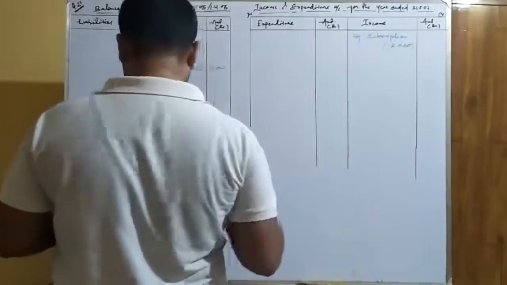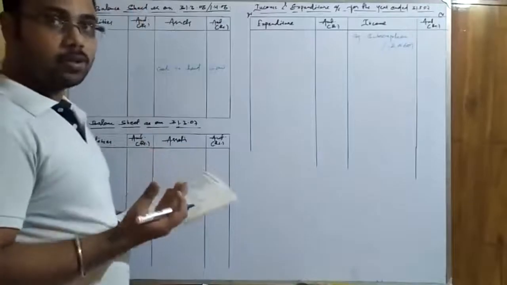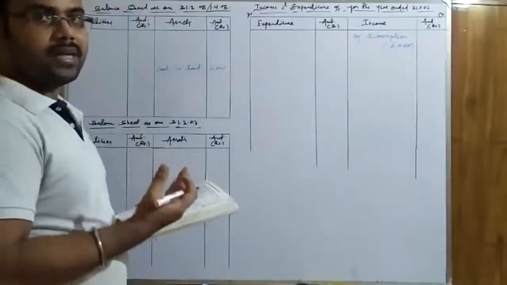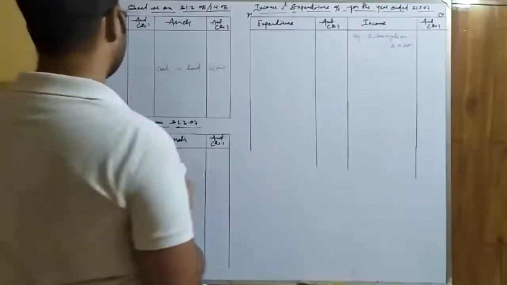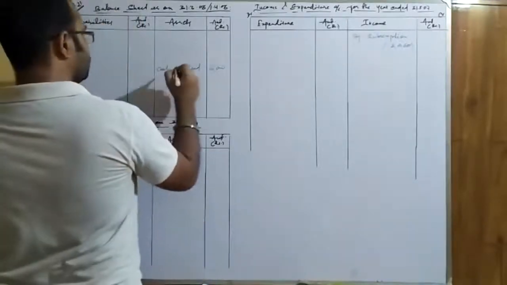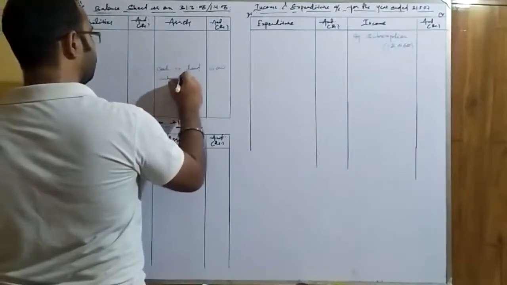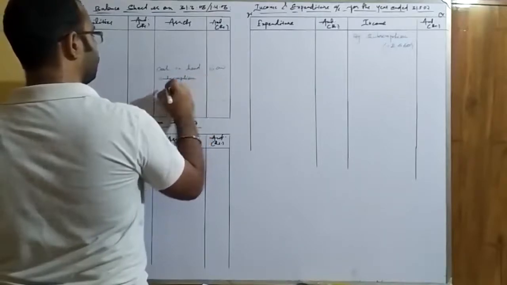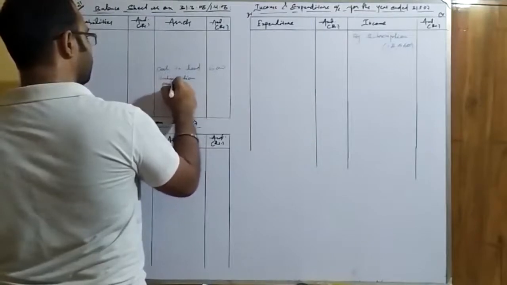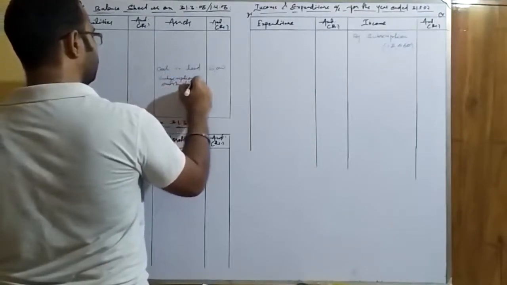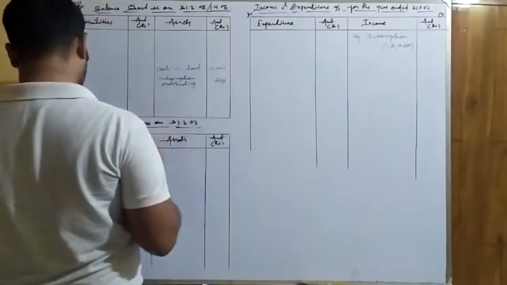Remember, since here two more adjustments are given in the form of subscription, you can directly post it to the opening and closing balance sheet, that depends upon it. Since the arrear is given, it means it is opening subscription due. It will go to the opening balance sheet. So subscription due, or you can write outstanding subscription to be better. So that is 240.